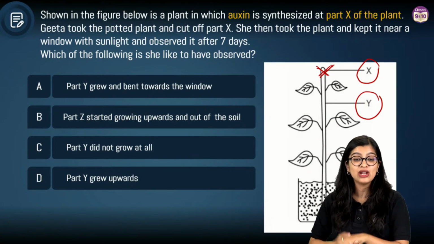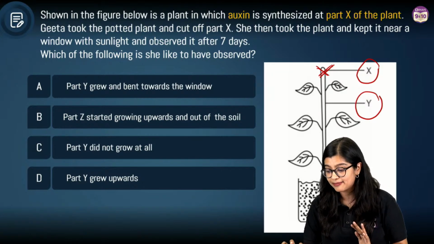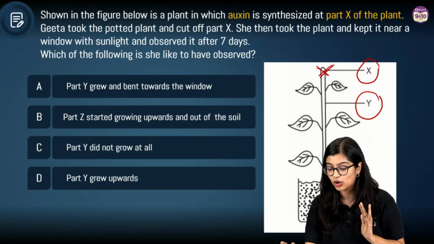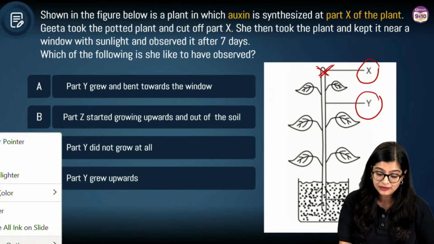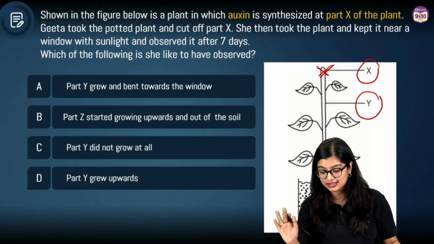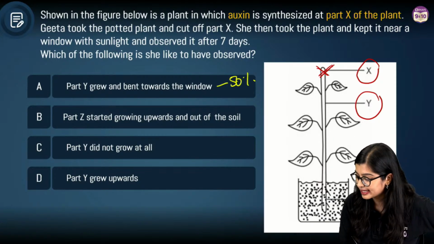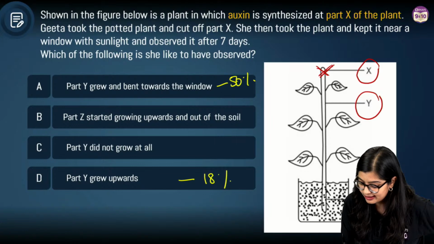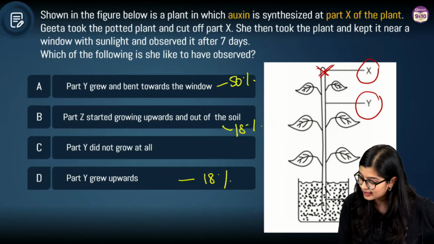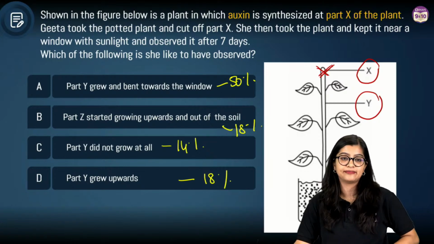So will Y, which is the stem, grow and bend towards the window? Many of you have still voted 50 odd percent. I can see 50% here, 18% here, 18% here, only 14% voted for option C.